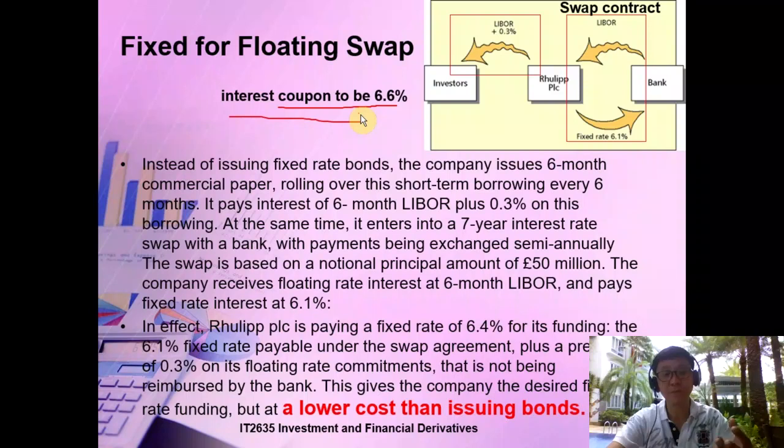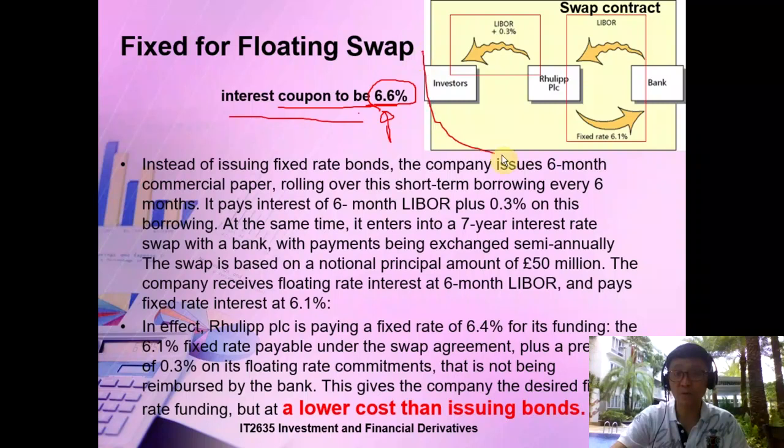Triple A simply means a higher rating, a better company that is better at payment. We will talk about this later, but in any case, if you were to issue a bond, the kind of fixed rate you can get is 6.6%. Versus going through the swap agreement, which is actually better, paying 6.4%.